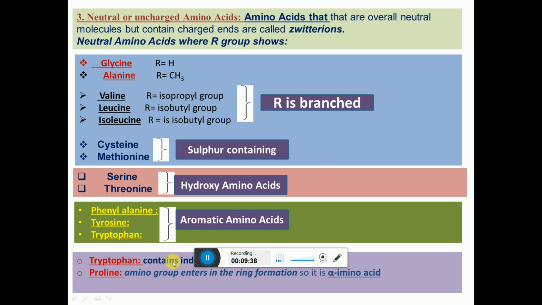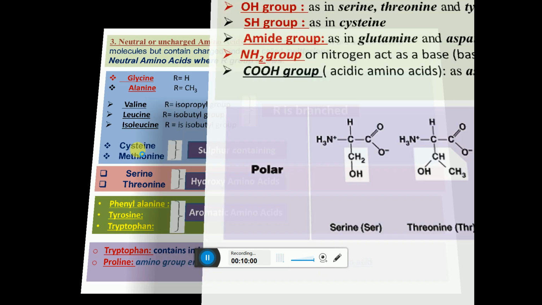Tryptophan contains the indole ring. Proline consists of an imino acid. The amino group enters into ring formation in proline. So instead of amino acid, proline is called an imino acid. So these are the neutral amino acids.